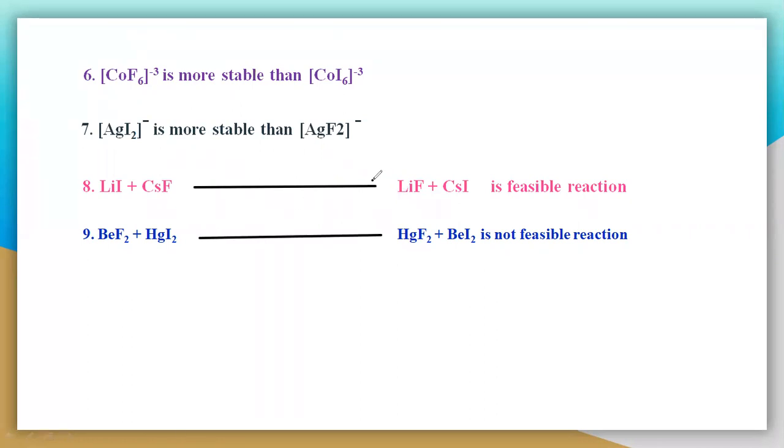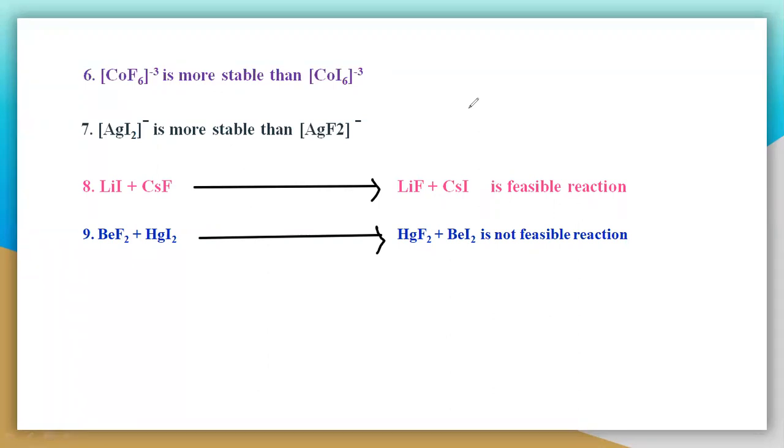So see here, these two reactions: lithium iodide and cesium fluoride. What happens in these two? Let us see these two cases. Here lithium iodide, when reacting with cesium fluoride, is a feasible reaction. Feasible is nothing but whether the reaction is possible or not, the probability of a reaction. That means the reaction will definitely undergo or not, it will happen or not.